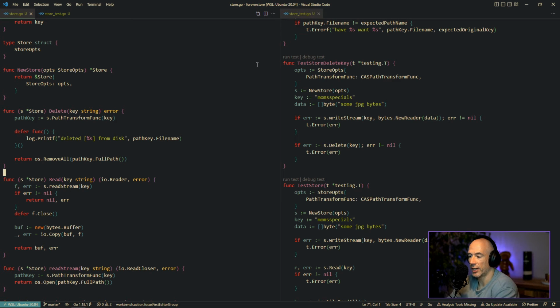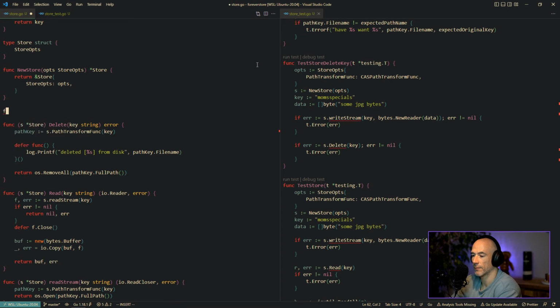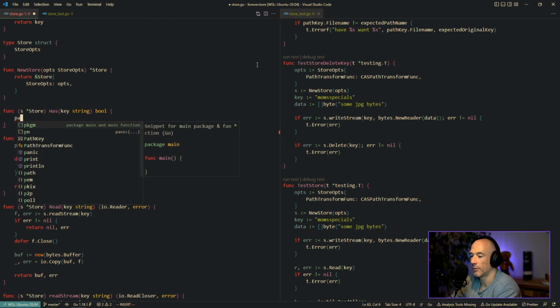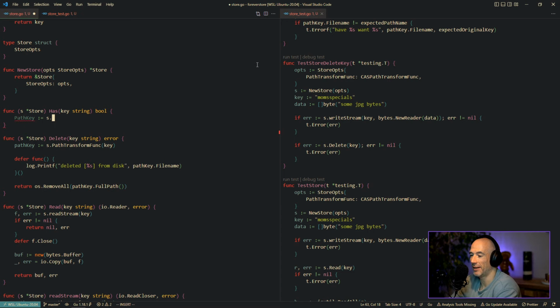Let's make another function actually. Has key. We need to make these path keys all the time, right? We need to make these transform funcs all the time. What's going on?